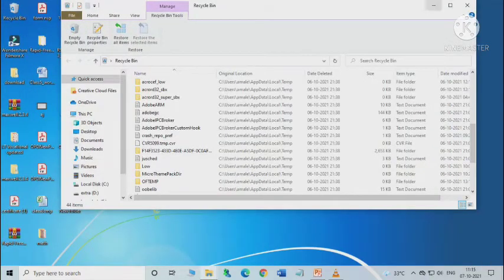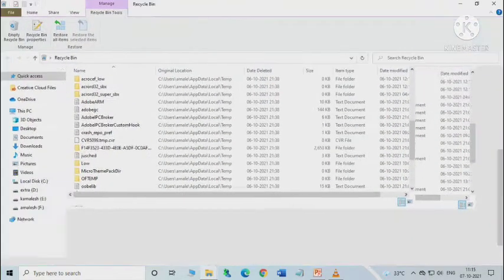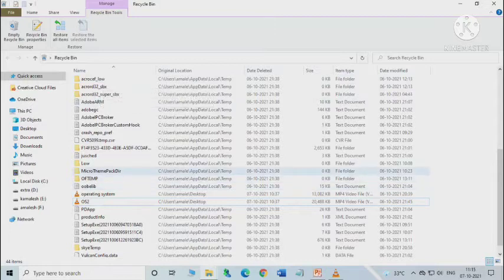Otherwise you can directly double click on the recycle bin icon, then you will have this folder, and here you will have the empty recycle bin command. So click on the empty recycle bin command from the manage group.